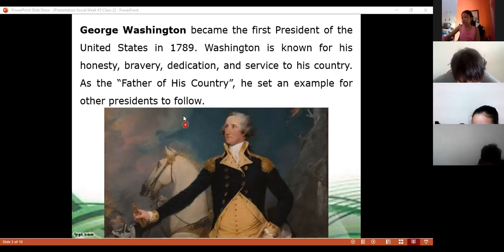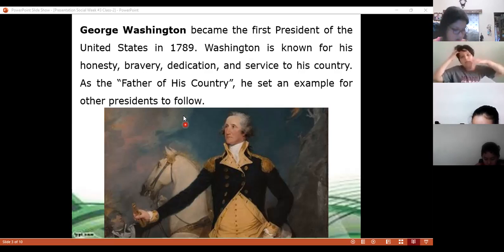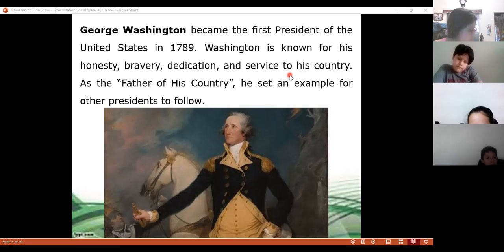Excellent. So George Washington, remember, was the first president of the United States. After George Washington, there have been a lot of presidents. There's the actual president, now Joe Biden, before him Trump, Obama, and all of them. But the first one was George Washington. He's well remembered because he was honest, brave, and dedicated to his job and the service to the country itself. So they say that he is the father of the country.